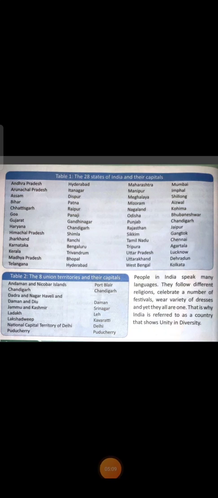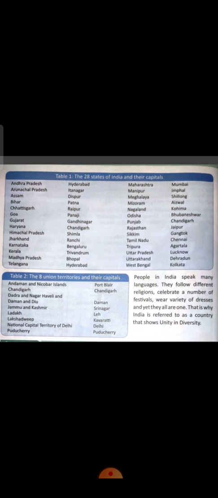These are the different states of India with their capitals. We have already discussed the states and the capitals. There are 28 states in India and their capitals, and there are 8 union territories. You have to learn the states with their capital names.